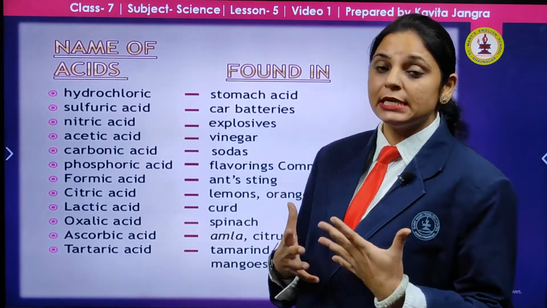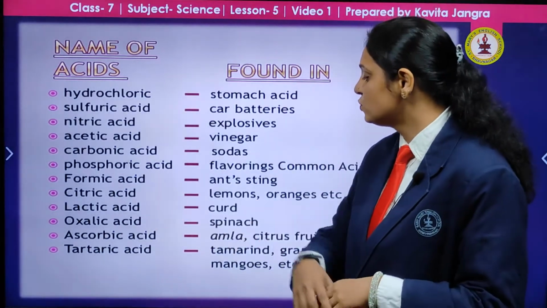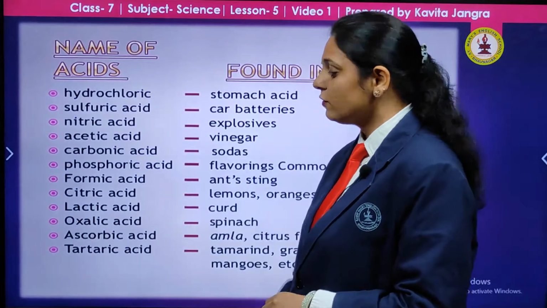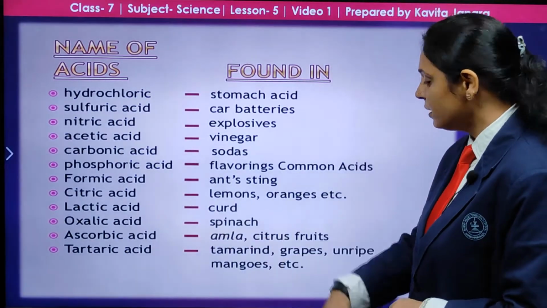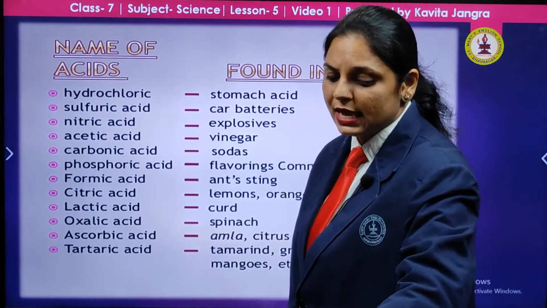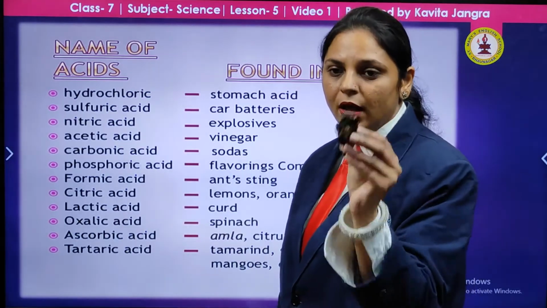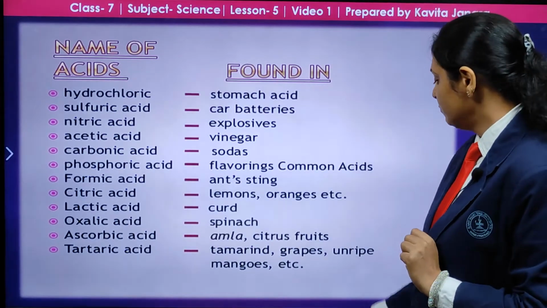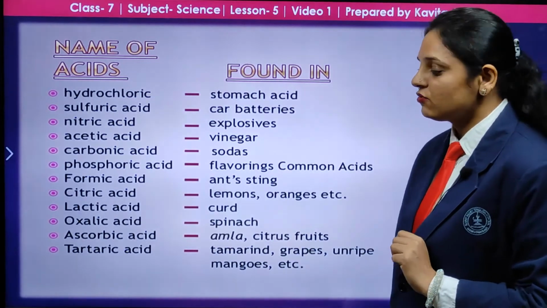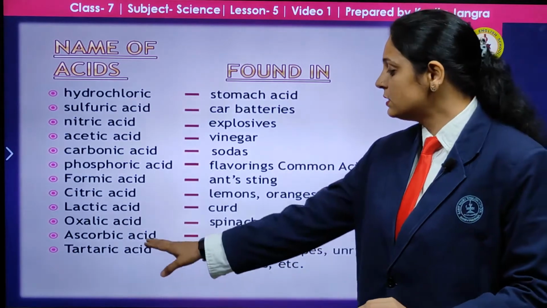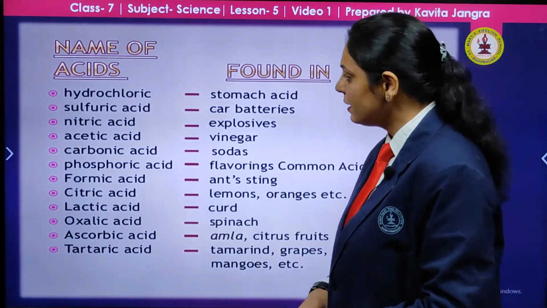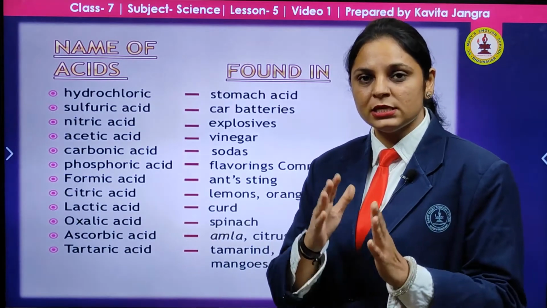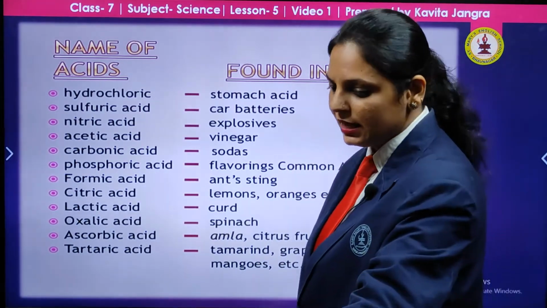Spinach, which you all must eat, contains oxalic acid. Amla and citrus fruits consist of ascorbic acid. And tamarind, as I showed you earlier, this is the tamarind, and tartaric acid is present in it. Grapes, unripe mangoes, etc., all consist of this tartaric acid. So this is a very important part. You must know the examples of naturally occurring substances and which acid is present in them.